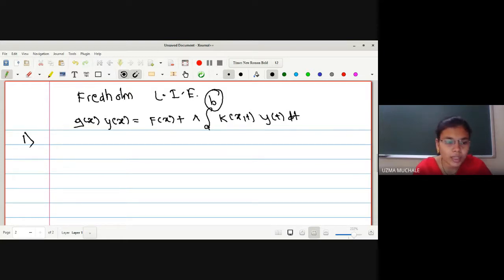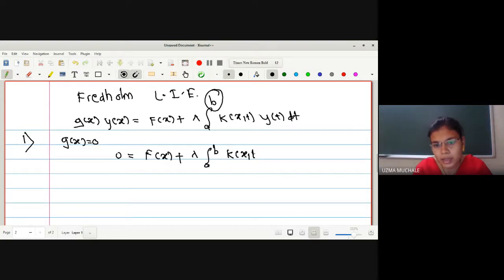Now let us go for the kinds. The first kind is g of x equal to 0. What do you mean by g of x is 0? So we have the equation f of x plus lambda integration a to b k of xt y of t dt. So this is the first kind.